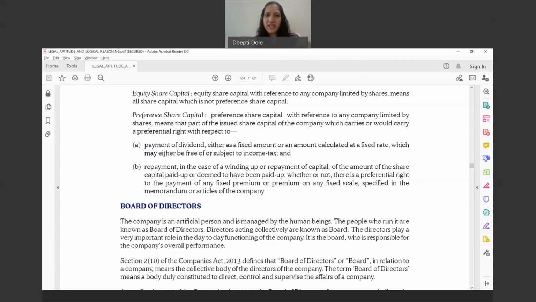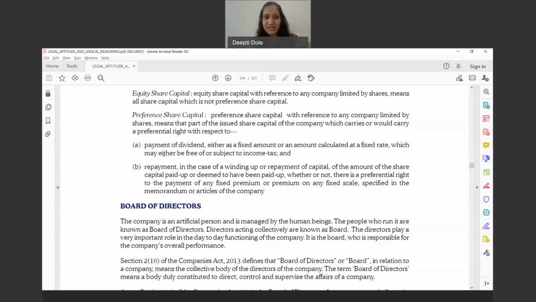See, preference shares, like I told you, it's not compulsory for the company to be issuing preference shares. It is up to the discretion of the company whether they want to have a capital which is preference share capital, because there are a lot of advantages and disadvantages. Now, since it is not in your syllabus, I will not go too much to the extent. I hope that definition is clear to you, because that is only what is in your syllabus right now, the definition of equity and preference. But yes, there are advantages, like why equity or why preference and so on.